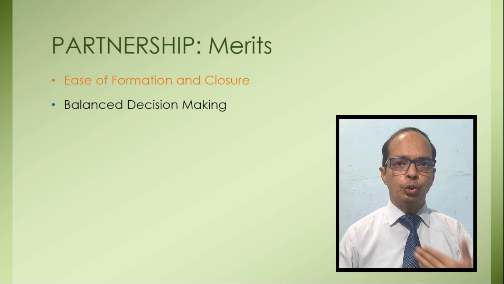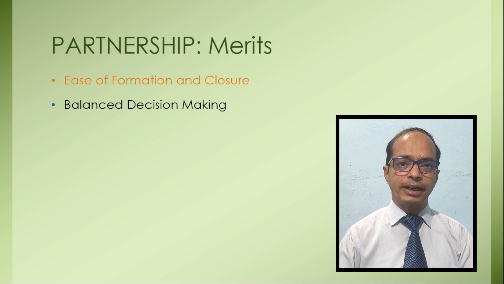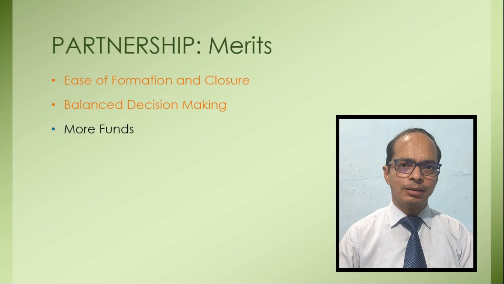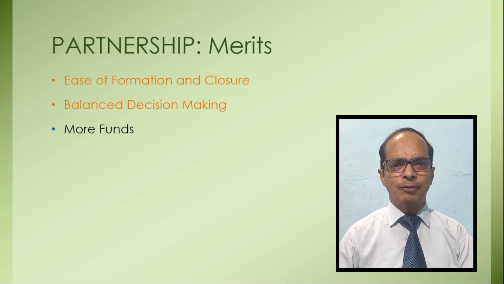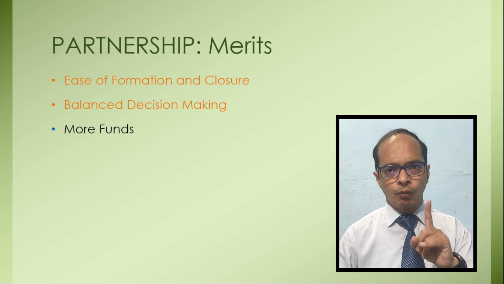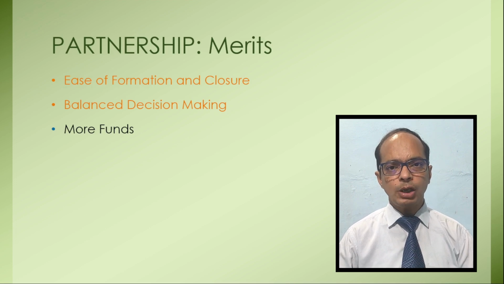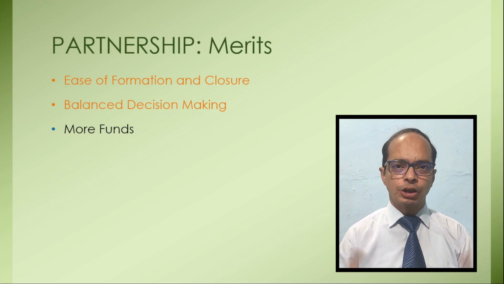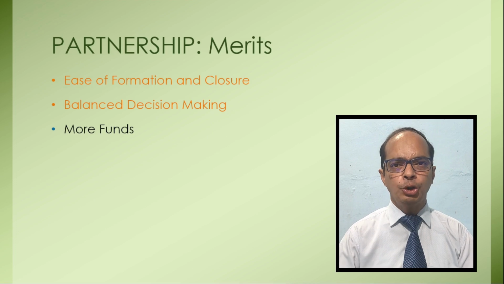And as compared to Hindu undivided family business and sole proprietorship, more funds are available here. Why? Because in sole proprietorship there is a single person, and in Hindu undivided family business there is one Hindu family who is the owner of the business institution. They are responsible for capital contribution.